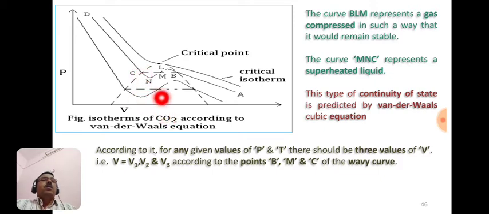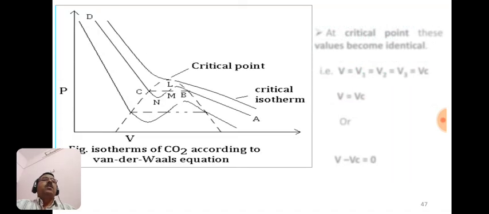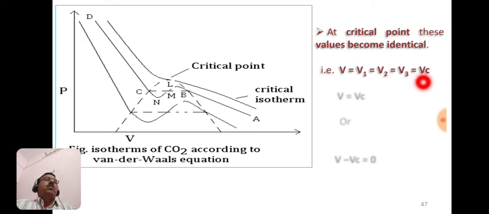And all these three values V1, V2 and V3 are found to be equal at the critical point. So we can say that at the critical point, these values V1, V2 and V3 become the same, and that is equal to the critical volume.